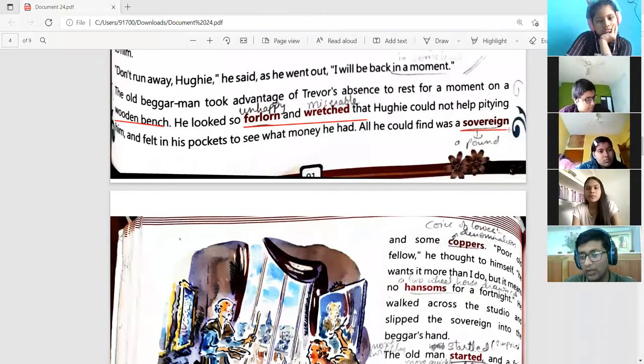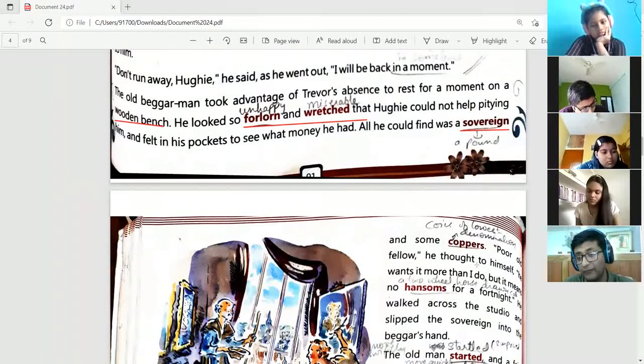So you are finding a lot of these things. Guinea is something which is more than a pound. Sovereign is something that is equivalent to a pound, and then shilling is something which is less than a pound. So he gave a pound and some. He found a sovereign and some copper coins in his pocket. Copper coins are coins which are of a low denomination. They are much less than a pound.